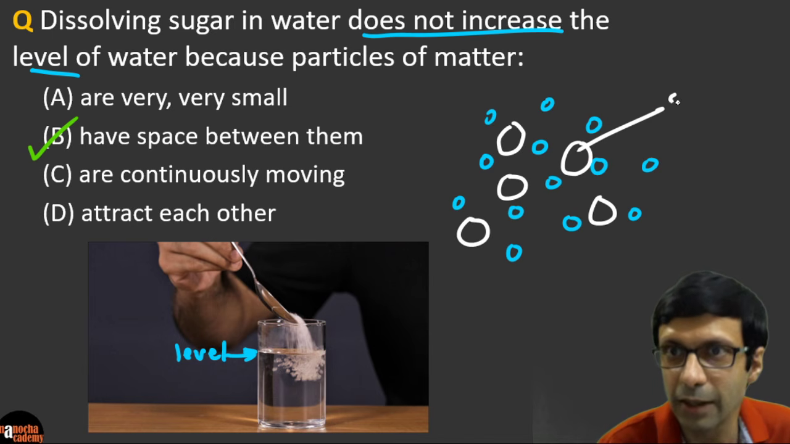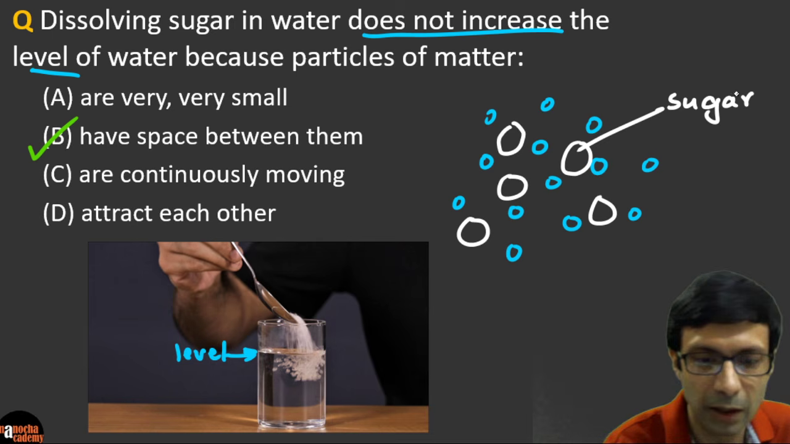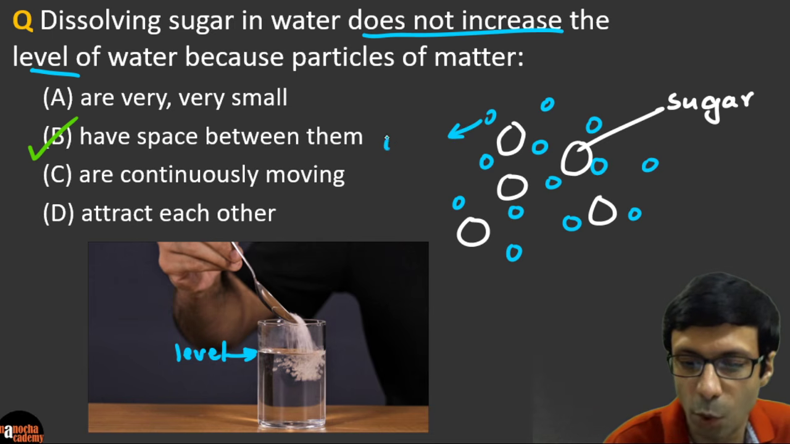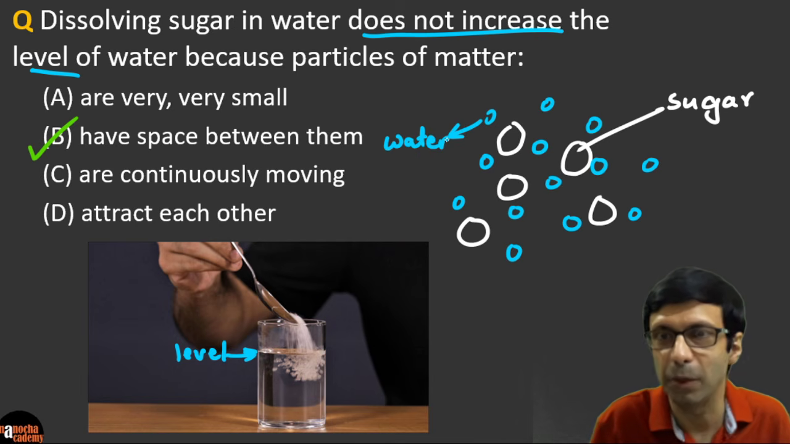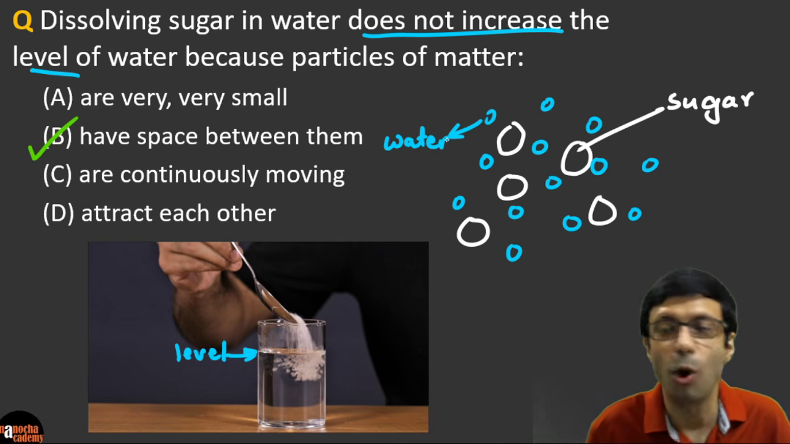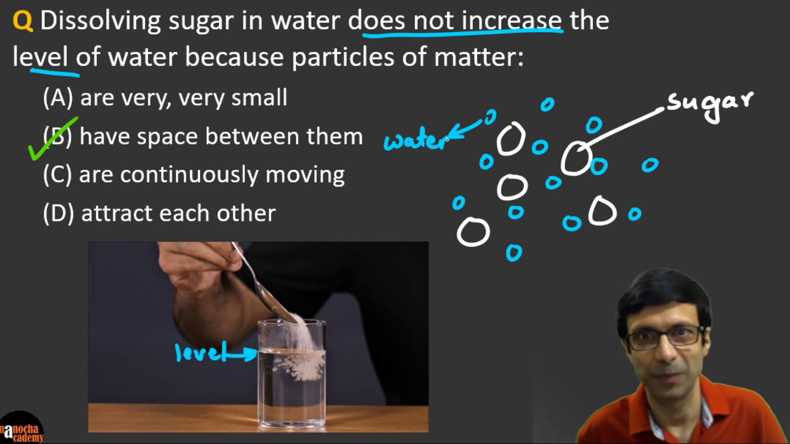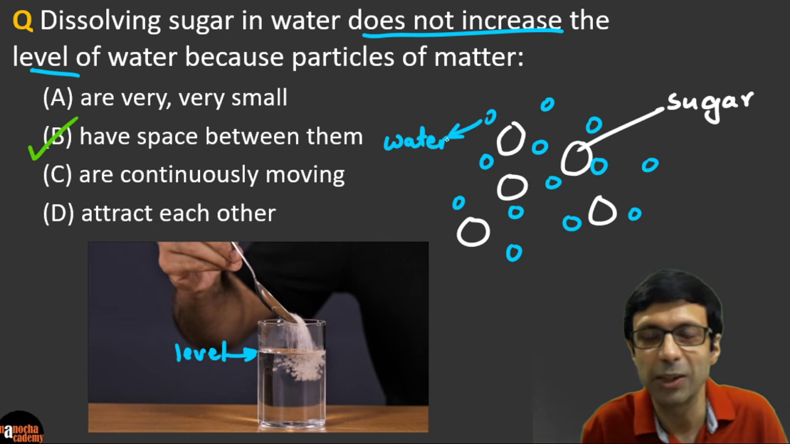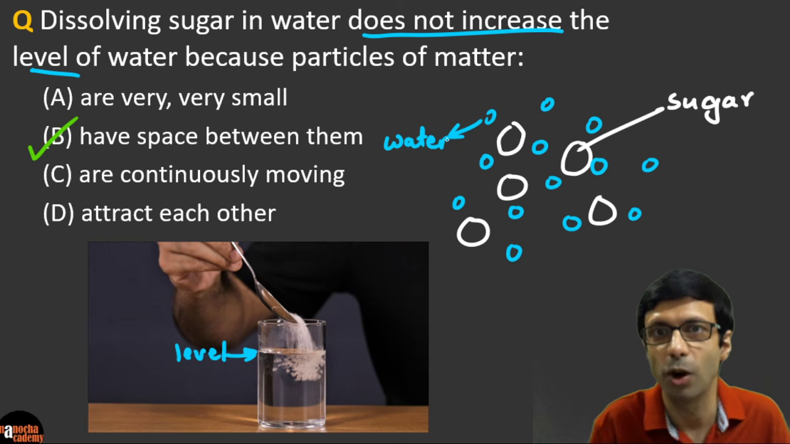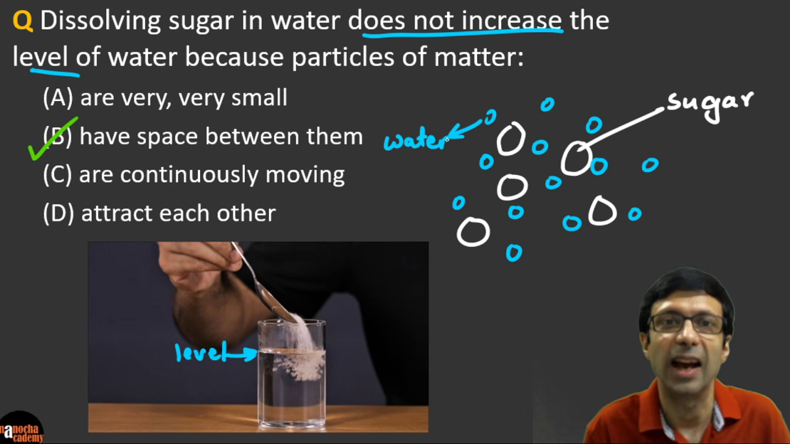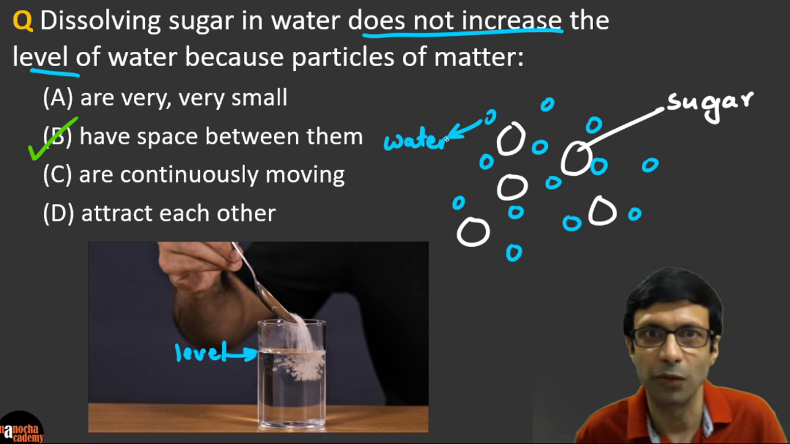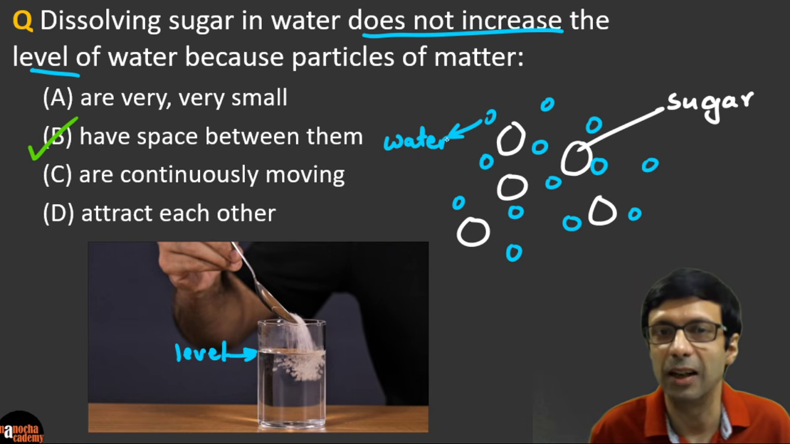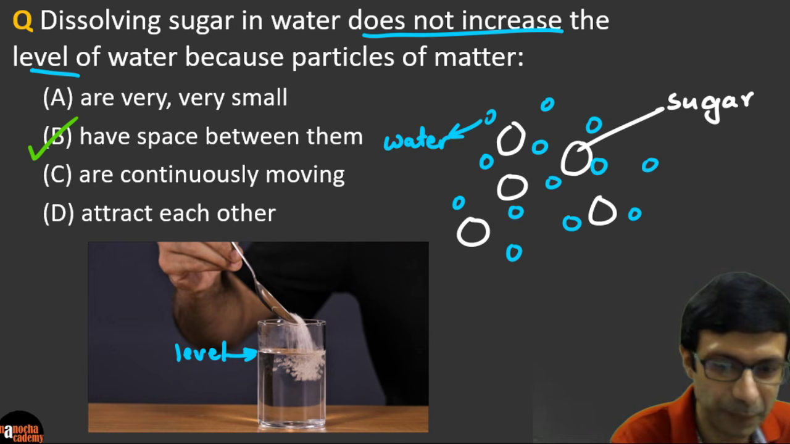So these white particles that you see are the sugar particles, and the blue particles are the water particles. And because sugar is occupying the space between the water particles, the level of water does not increase. Because it goes and occupies the space between the particles of water, sugar takes that space, and that is why the correct answer, excellent, I see a lot of you got it, that's really good. It's because this experiment shows us that particles of matter have space between them.